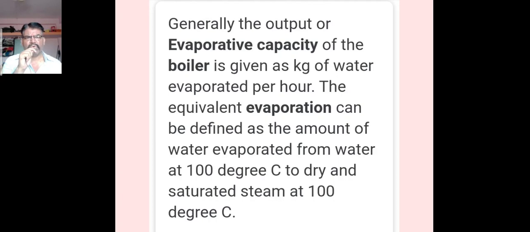Now, what is evaporative capacity? Generally the output or evaporative capacity of the boiler is given in kg, that is kilograms of water evaporated per hour. The equivalent evaporation can be defined as the amount of water evaporated from water at 100 degrees Celsius to dry saturated steam at 100 degrees Celsius.